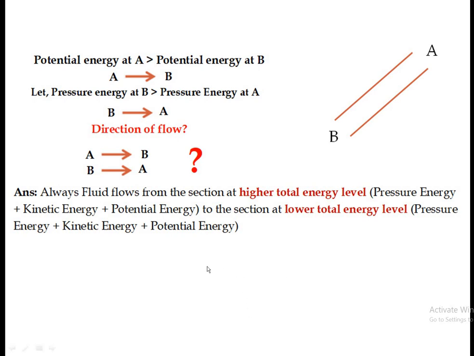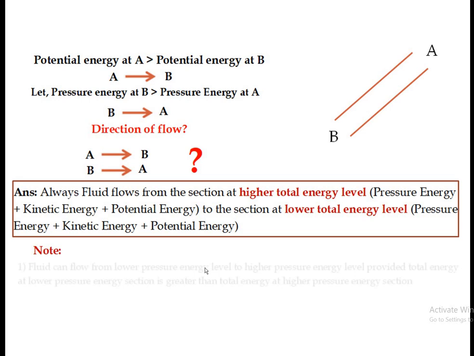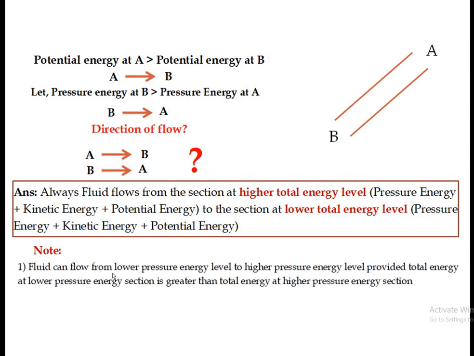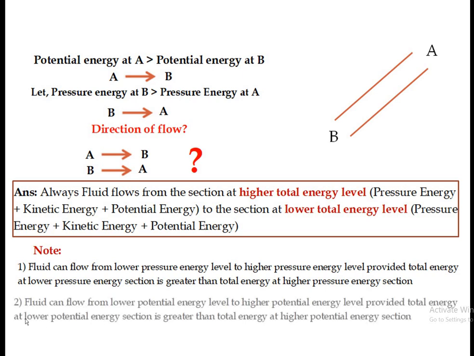Again, from this we can say that fluid can flow from a lower pressure energy level to a higher pressure energy. But the condition is that the total energy at this lower pressure energy level should be greater than the total energy at the higher pressure energy level. So in that case, it is possible that the fluid will flow from lower pressure energy level to higher pressure energy level.